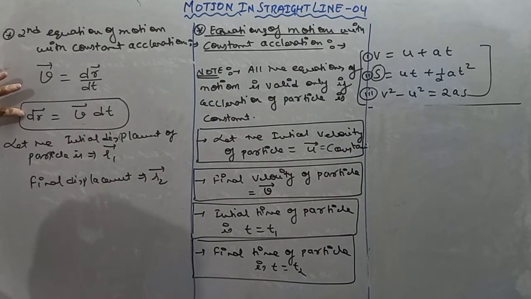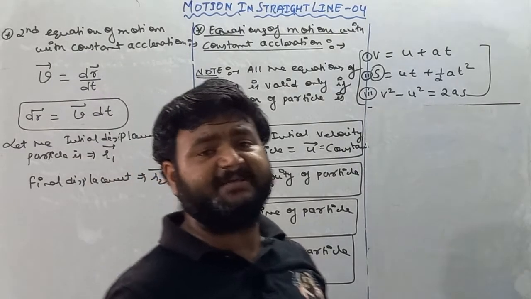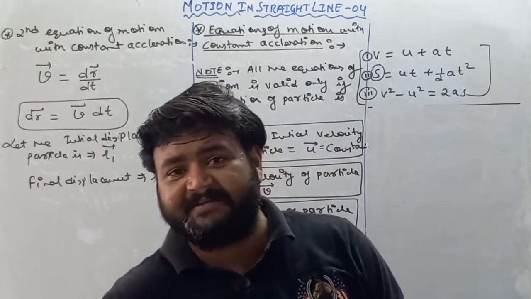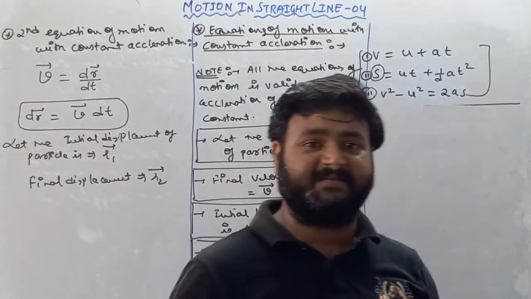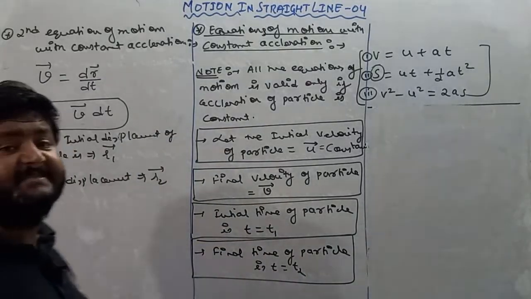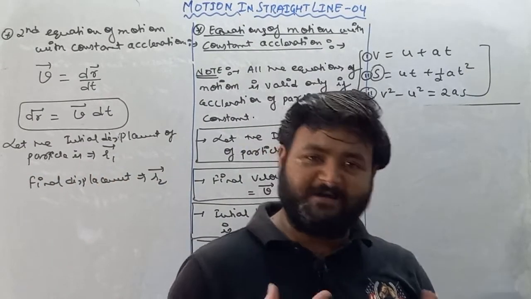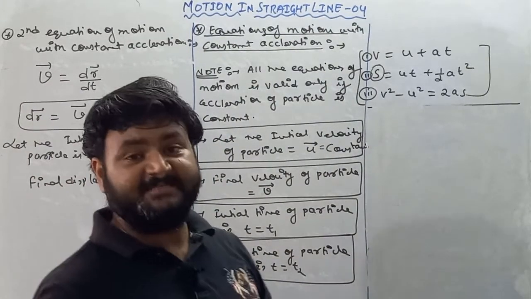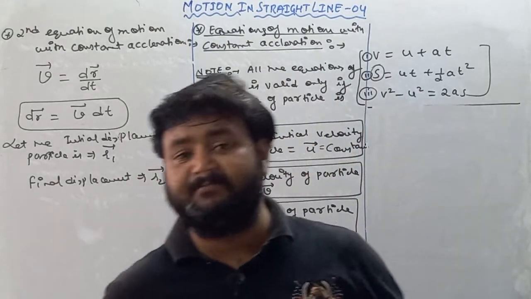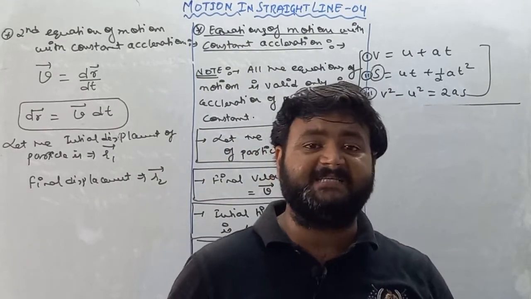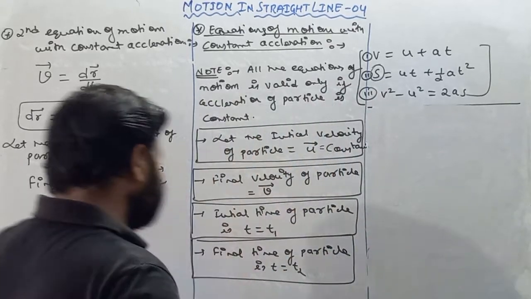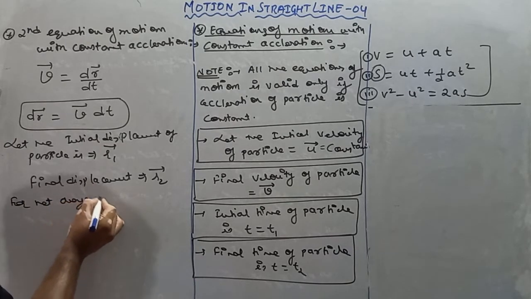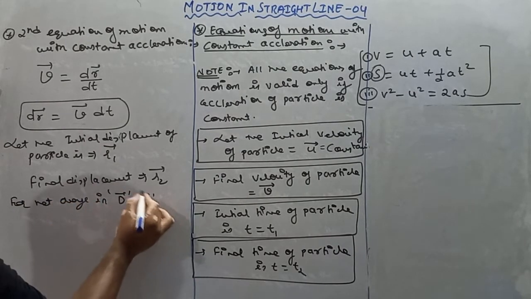So we know that dr vector is nothing but change in position vector, or we can say change in displacement vector, because we already know that displacement vector is nothing but change in position vector. So this dr vector is a small change in position vector. If a small term is given and you wish to find the total change, then we have to follow integration. So for net change in displacement vector,